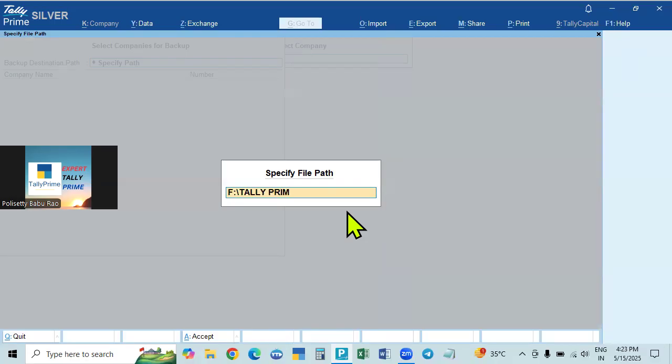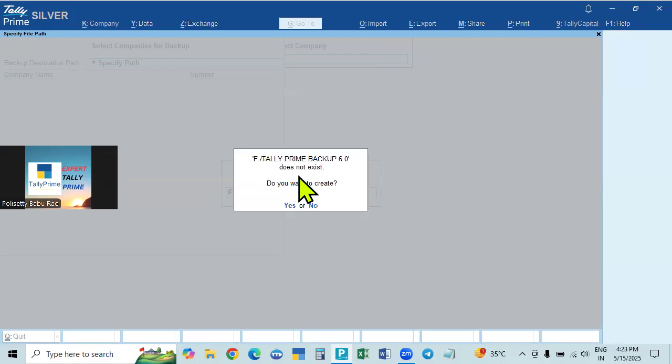Tally, any name, Tally Prime backup 6.0. We can give any name. If you give that, it will show that the path does not exist. Do you want to create it now? If it is already created, select from drive, it will be there.